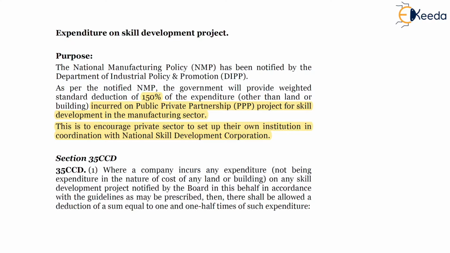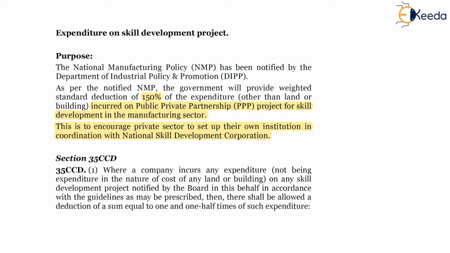From previous year 2021, the weighted deduction will no more be allowed. A standard deduction of 100% will be allowed to the SSC, and any deduction under this section, if claimed by the SSC, then the same deduction won't be allowed in any other provisions of the Income Tax Act.